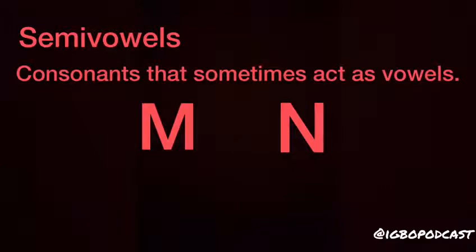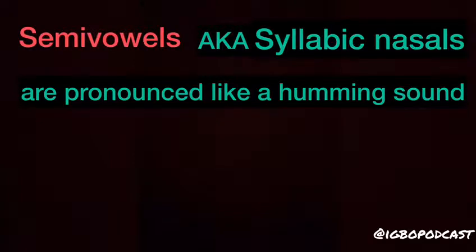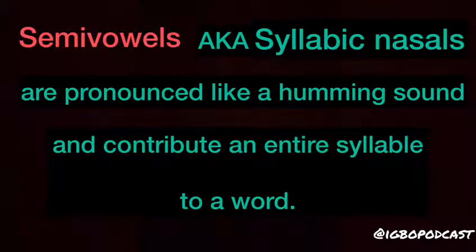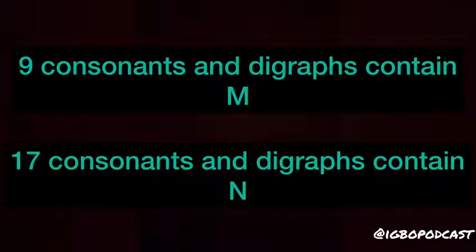But the next thing that we'd like to talk about is the subject of semivowels, which in Igbo are the M and N, which are actually consonants that sometimes act as vowels. Yes, Ifunanya, that's right. Some people also call these syllabic nasals because they are pronounced like a humming sound and are considered an entire syllable in the word. There are 9 consonants and digraphs that M comes in front of to be hummed, and 17 consonants and digraphs that N comes in front of to be hummed. We'll show you just a few examples with some common Igbo words.